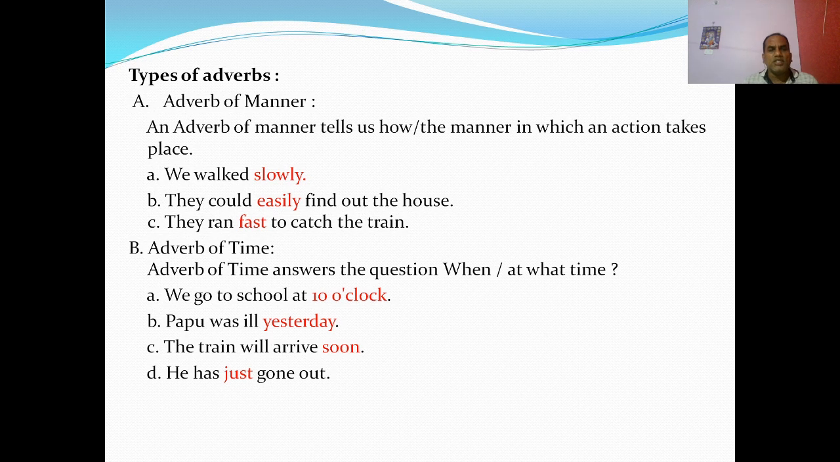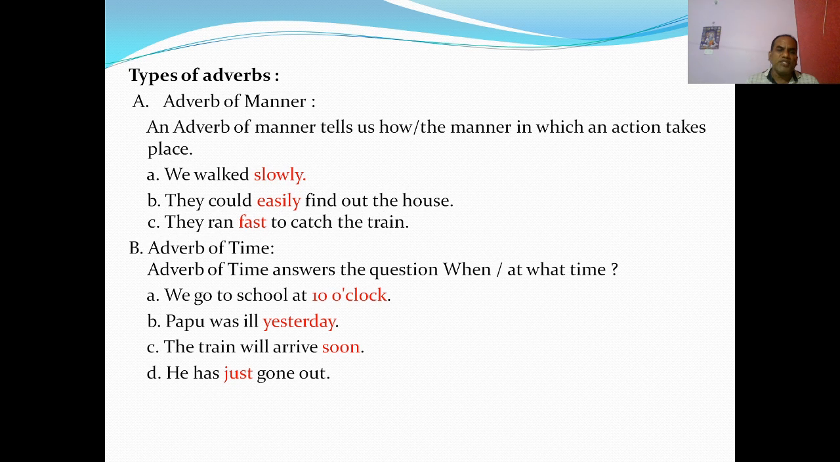Let us discuss the first type of adverbs. First, adverb of manner. An adverb of manner tells us how, or the manner in which, an action takes place. We walked slowly. They could easily find out the house. They ran fast to catch the train. This is the adverb of manner.